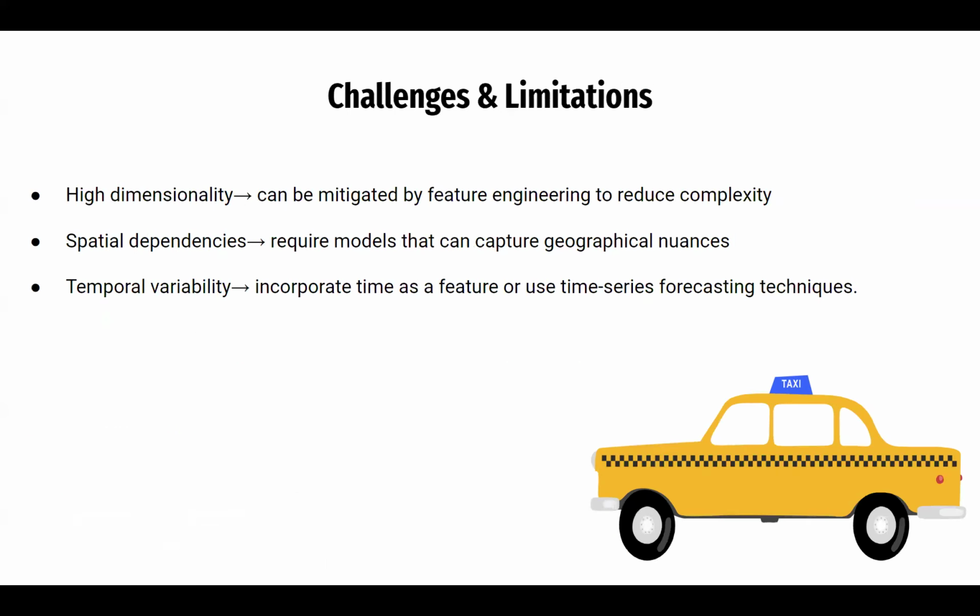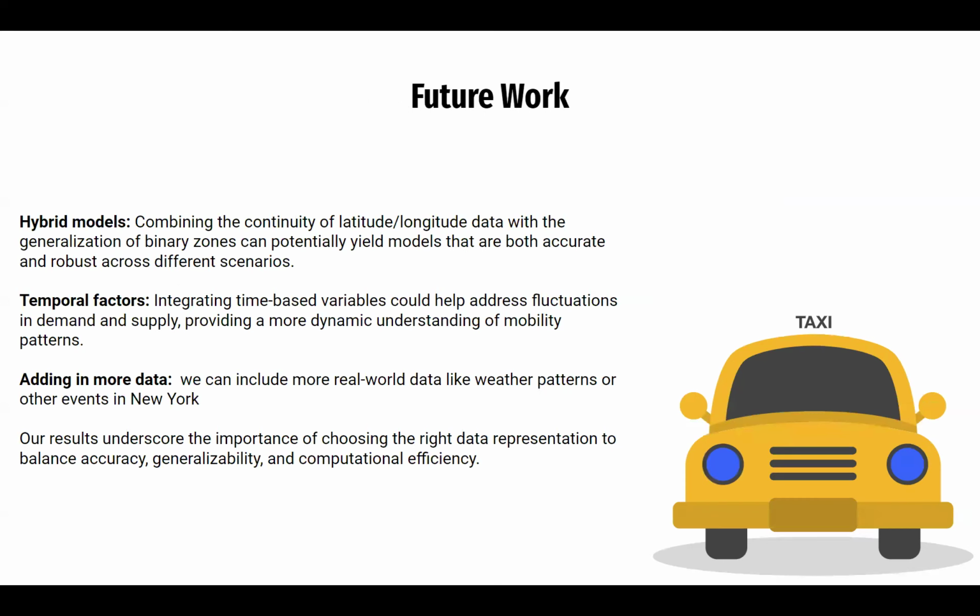better results for us. So some challenges with our data are that there's high dimensionality, which can be mitigated by feature engineering. There's also a lot of spatial dependencies, like all the geographic nuances, and there's temporal variability. The times of day can make a difference, which brings us to future work. So to deal with the temporal issues, we could add in more temporal factors and take into account the time-based fluctuations in supply and demand to get a more dynamic understanding. Hybrid models would be another approach, which means we could combine the latitude and longitude data with the binary zones, which could potentially lead to more accurate and robust results.